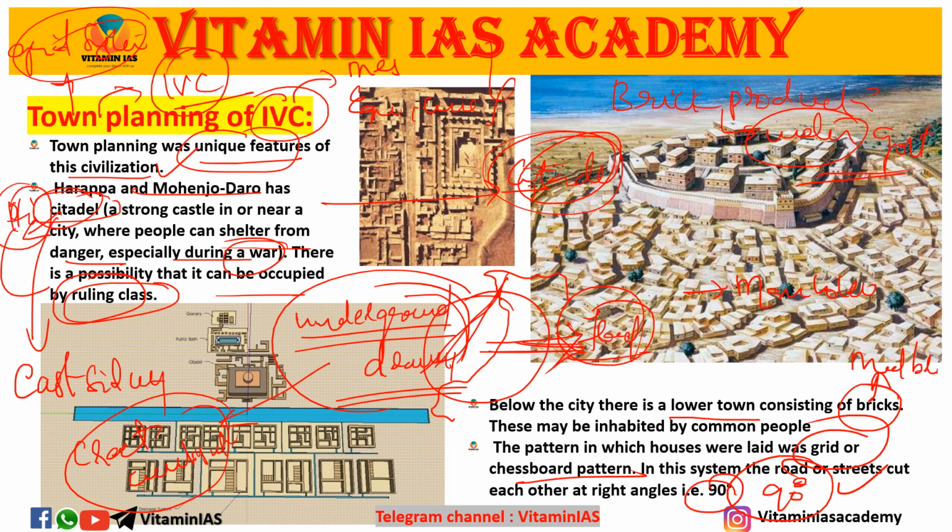A citadel is a strong castle near the city, where people can shelter from danger, especially during a war. There is a possibility that it was occupied by the ruling class. And below the citadel we have a lower town. It is made with mud bricks, and the pattern of this town planning is a grid system, meaning streets and roads cut each other at right angles, 90 degrees. This town planning also had an underground drainage system with manholes. The citadel is generally placed in the east of the city.